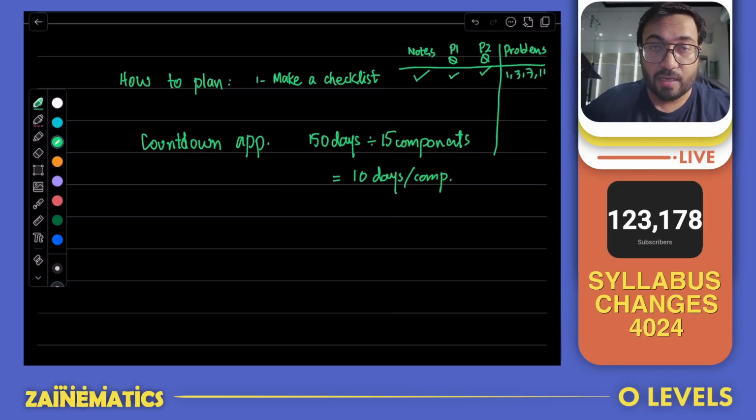Keep a countdown app always, every day. You wake up, you should have that countdown app right in front of you on the main screen of your mobile, and it should tell you how many days you have left. Then you mentally divide it with the number of components that you have, and you should daily check how many days you have left per component.